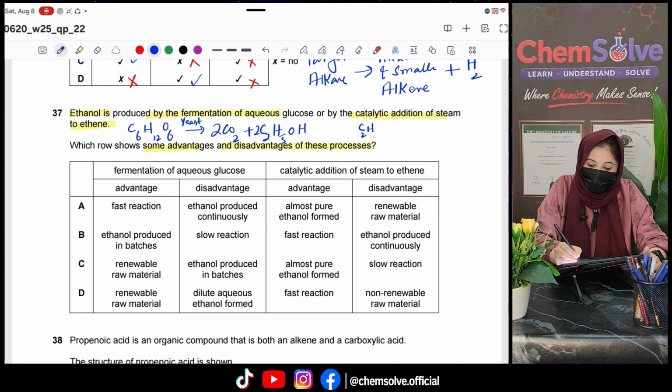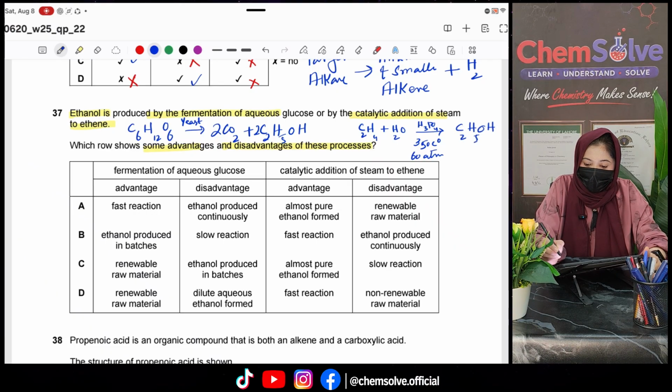While in catalytic addition of the steam, what happens? We take ethene, we add water, catalyst is H3PO4 and temperature is almost 350 degrees Celsius, pressure is 60 atm, and what happens?